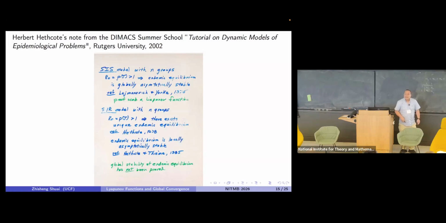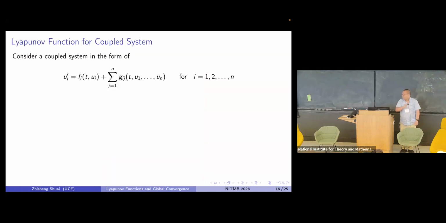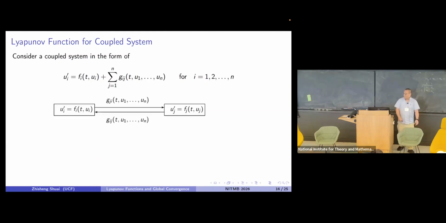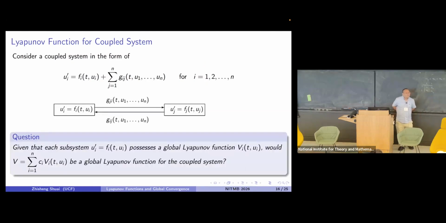And Hethcote asked, how about the N-group SIR model? I think they said this is open. So we were working on that problem. And what we learned is that we use the one-group model Lyapunov function as a building block, and build this N-group model in the following way: just a weighted average, just add them together.